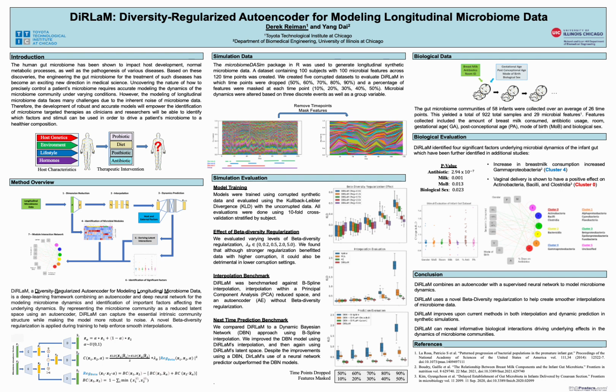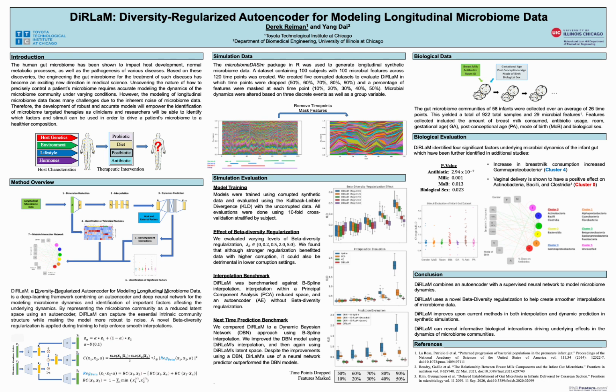Using these two trained networks, DiRLaM can then group microbes based on similar dynamic patterns and identify which factors and characteristics are significant in modulating the dynamics of the microbiome community structure, allowing for the construction of a module-based interaction network. One novel piece of DiRLaM is how the autoencoder is trained.